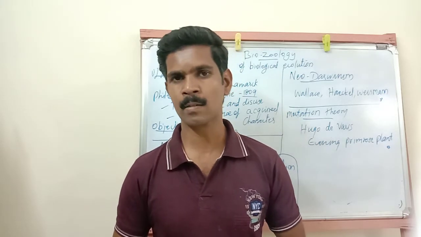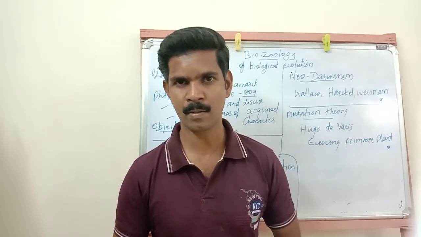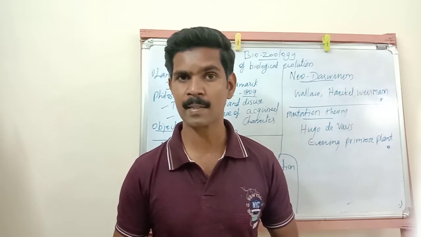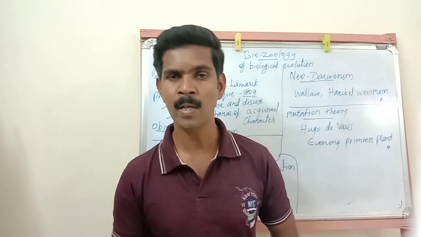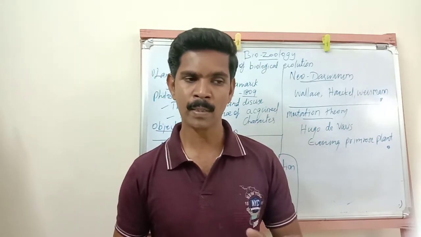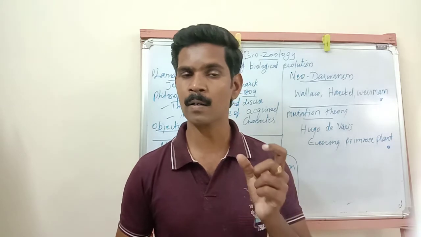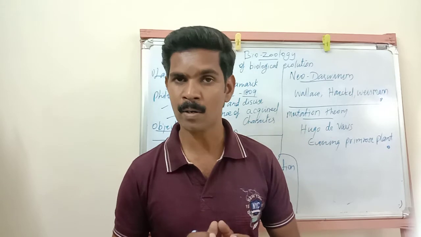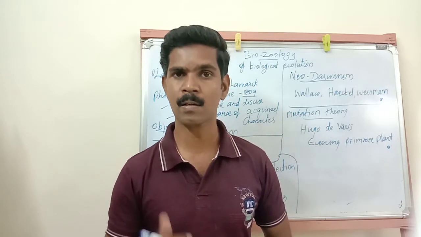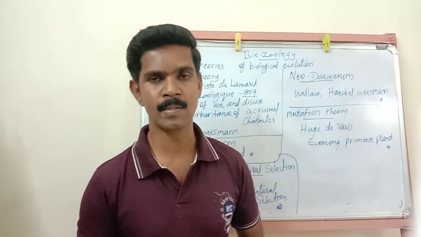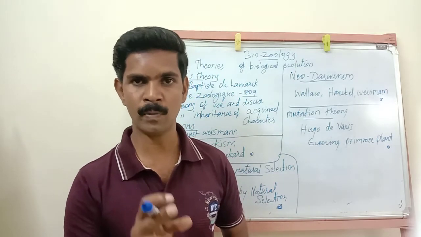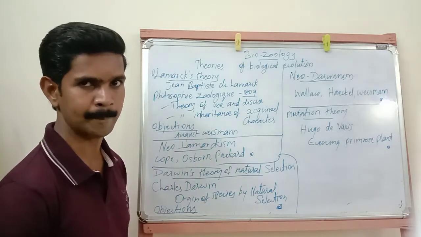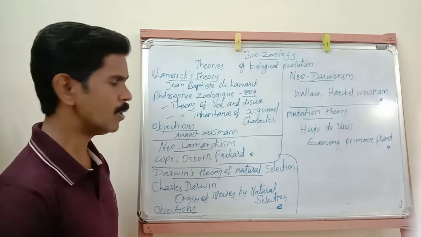So these characters are called acquired characters, and these characters are inherited. That means these characters are transmitted from one generation to the next generation. So the characters that are received or developed during the lifetime of an organism are called acquired characters, and these characters are automatically transmitted to the next generation. Understand? So now we completed the two important principles of this Lamarckism theory. Hope you understood that.